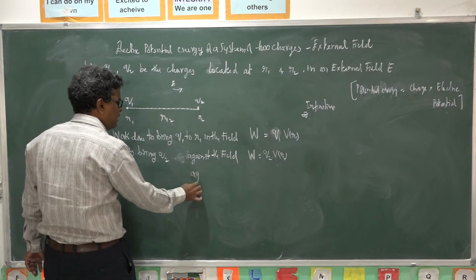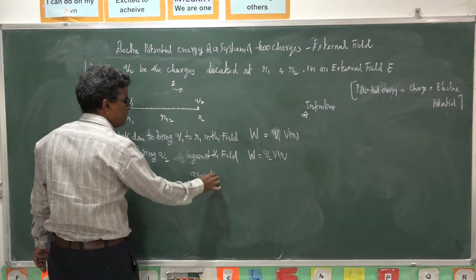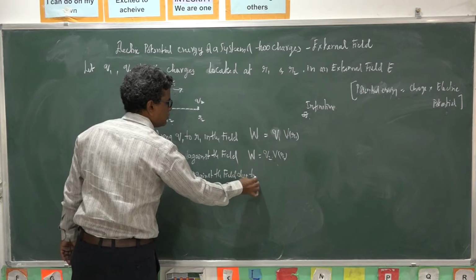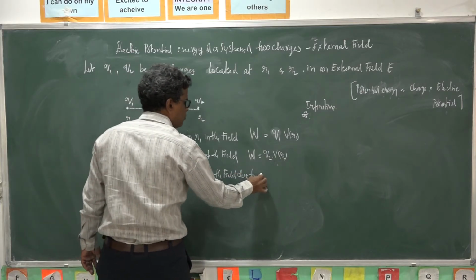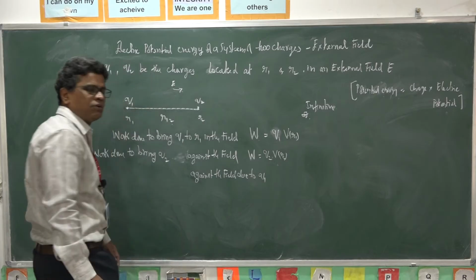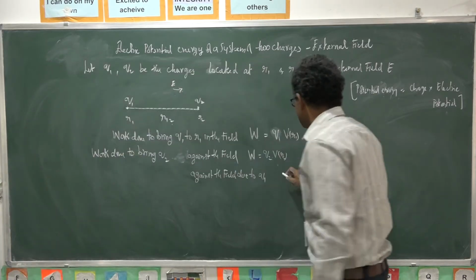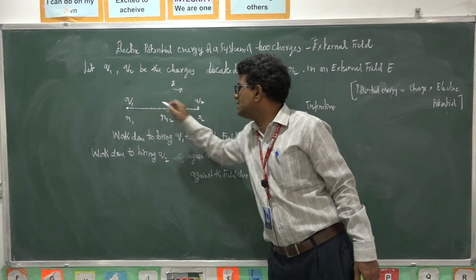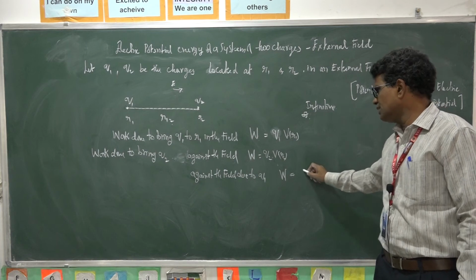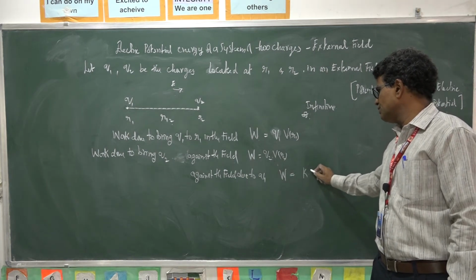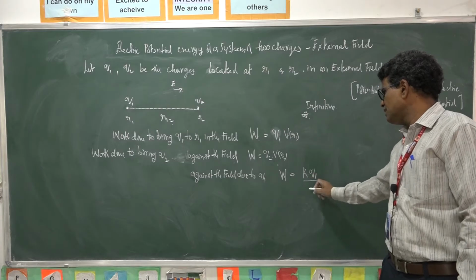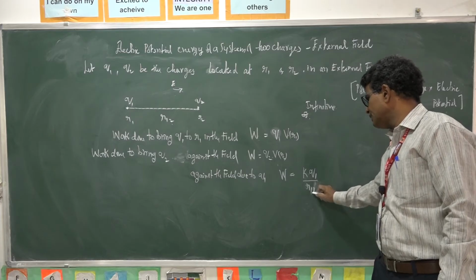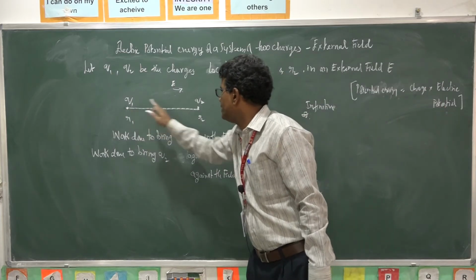So against the field due to Q1, the potential due to this Q1 here. What is the potential? Some constant K, Q1 by R12, that is the separation from here to here.